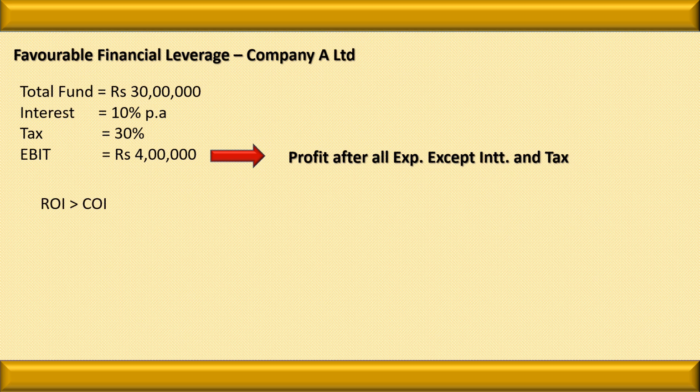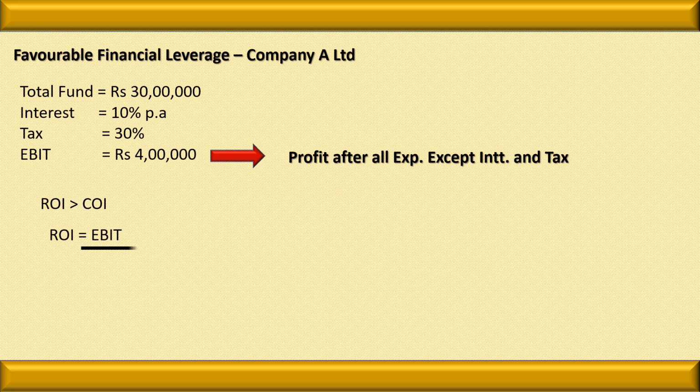Remember one thing, here we can say that ROI is greater than cost of investment. In the case of financial leverage, I told you that the percentage of debt should be more in the overall capital of the organization. Because if the percentage of debt is more, or if we start taking more money by the issue of debentures, the happiness of the equity shareholders will increase. Why will it increase? That we will see. Because under the financial leverage, return on investment is greater than cost of investment.